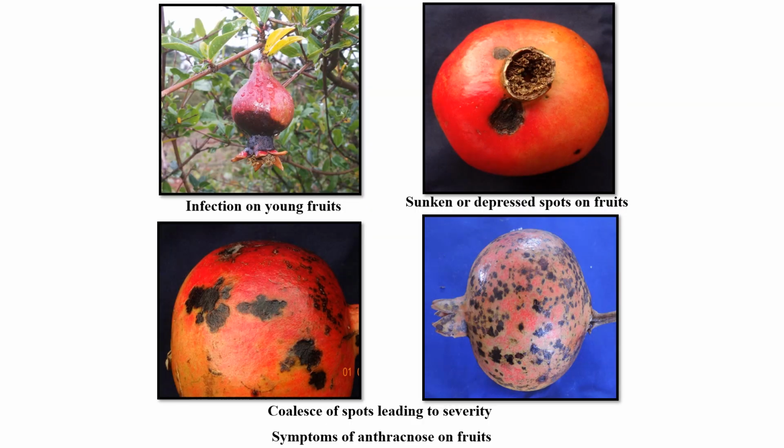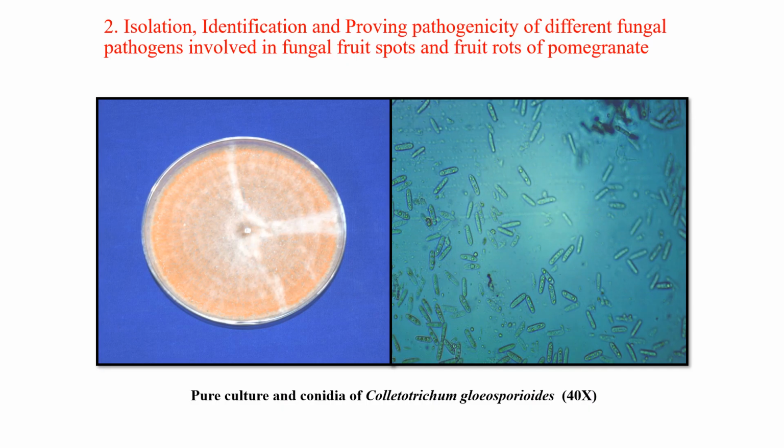Initially the symptoms start on the young fruits from the calyx region, and afterwards we can observe sunken spots on pomegranate fruits, which later expand in size and in the final stage coalesce, which leads to severity. These are the different symptoms produced by Colletotrichum gloeosporioides in pomegranate fruits. Later, we went for isolation of the pathogen and proving the pathogenicity.